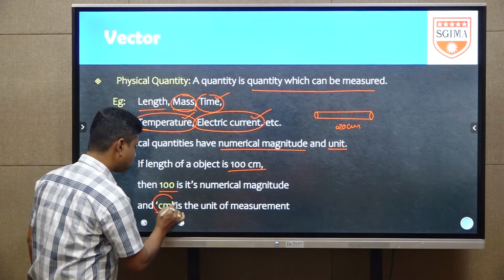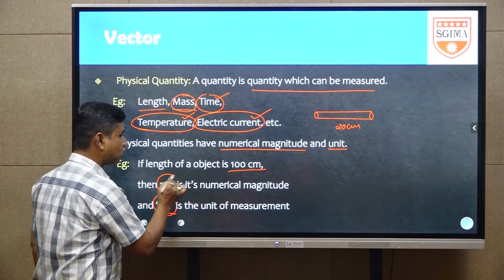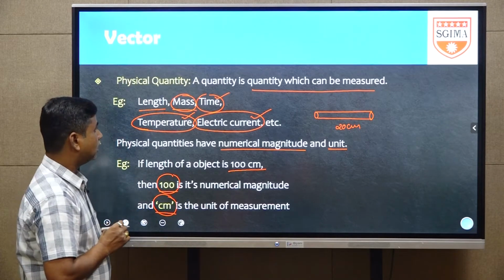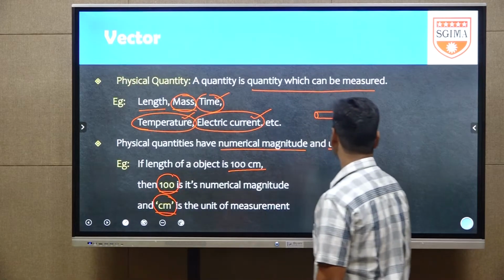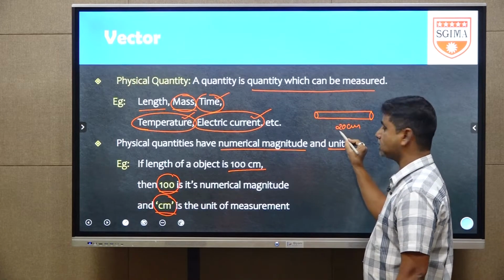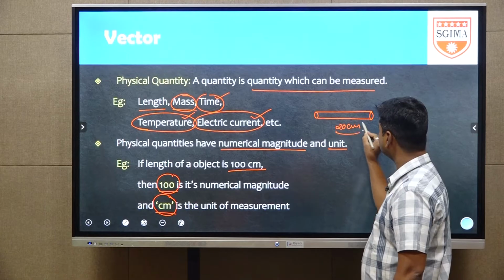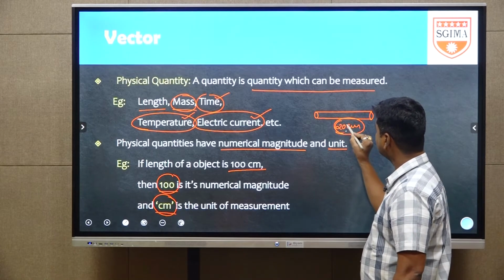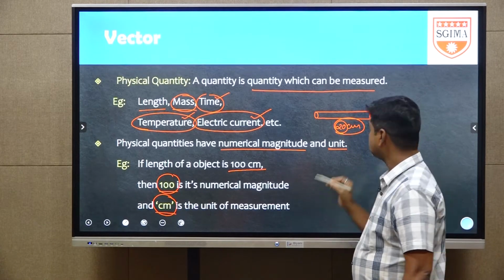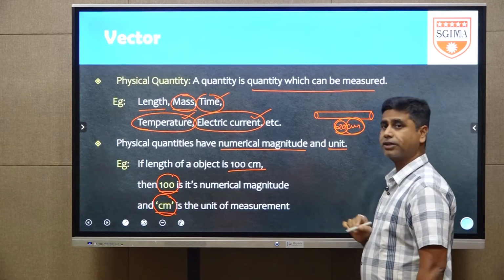In the earlier example, the length of the rod is 20 centimeter, where 20 is the numerical magnitude and centimeter is the unit.